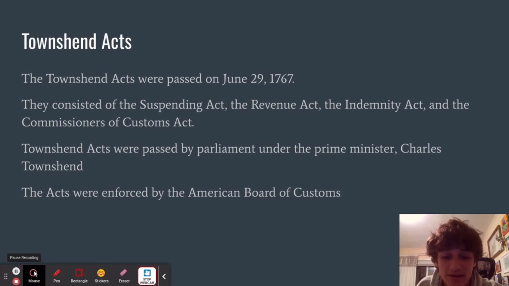The Suspending Act prohibited the New York Assembly from conducting business until it complied with the Quartering Act. The Revenue Act created the taxation on the aforementioned materials. The Indemnity Act made English imports of tea cheaper so that they could make more money by reselling the tea to colonists. The Commissioners of Customs Act installed a Commission of Customs inside the colonies that made sure taxation was enforced.